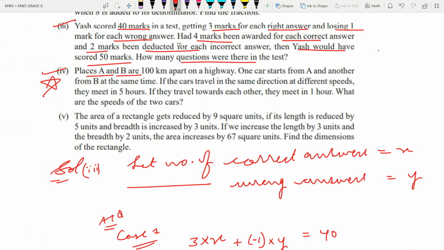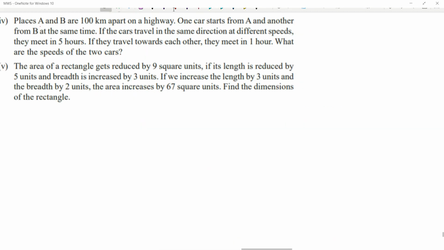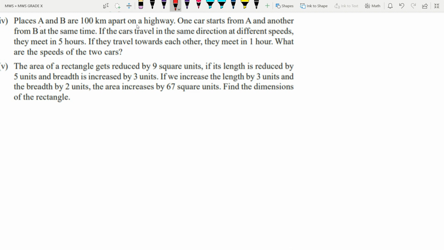Places A and B are 100 km apart on a highway.